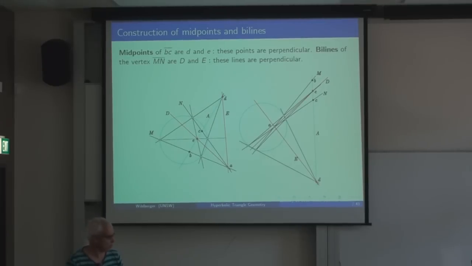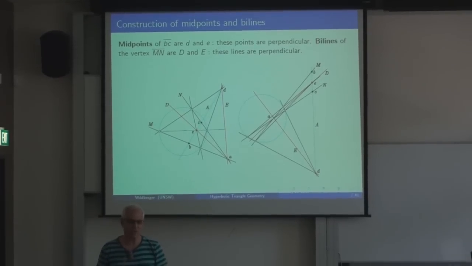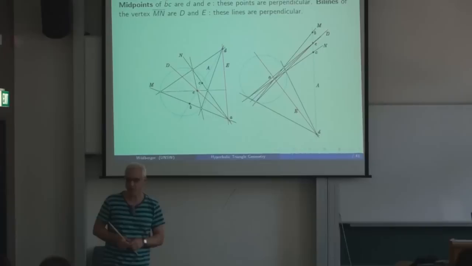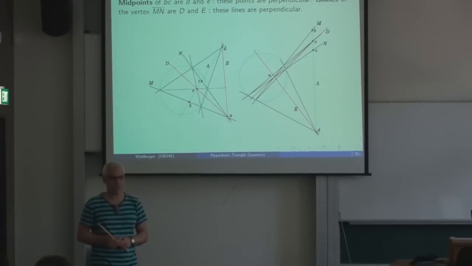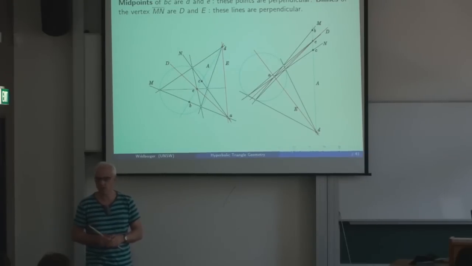But I should point out that everything I've said here also works for spherical geometry. I should have mentioned that. If you want to do geometry on a sphere, all the theorems that I've said here are theorems on the sphere as well. That's probably a good point to mention. It turns out to be independent of the metric, so it's really universal. In fact, it works for any non-degenerate quadratic form.